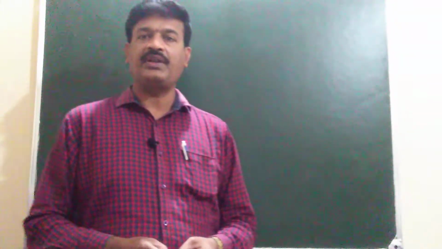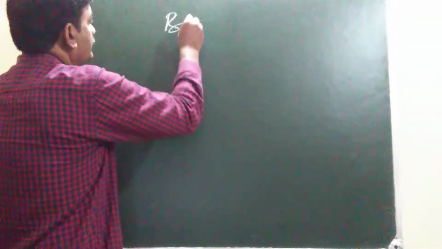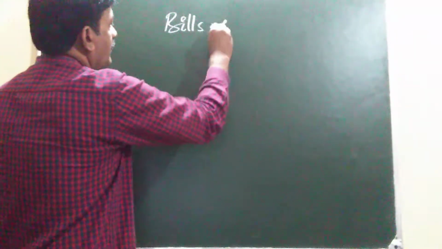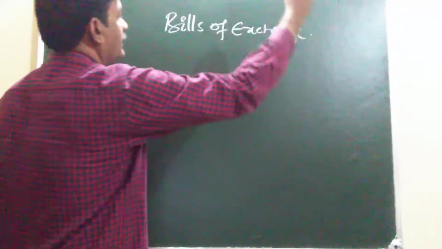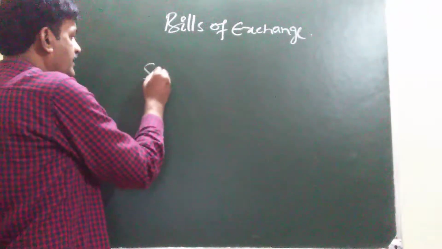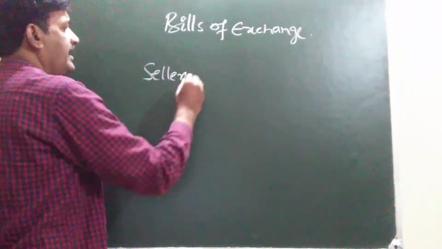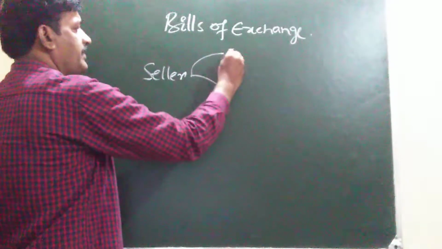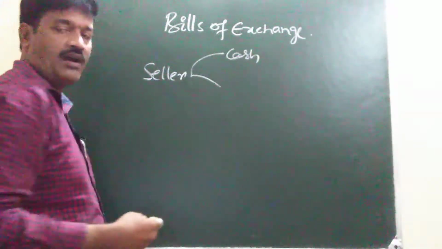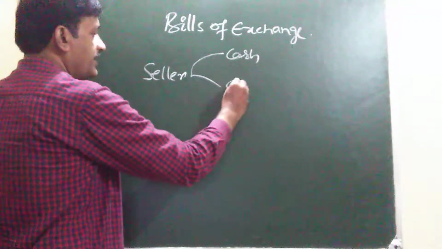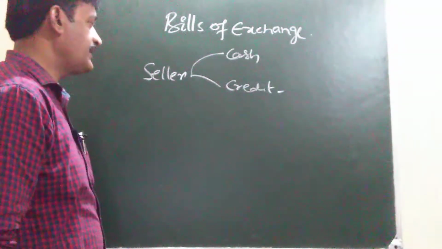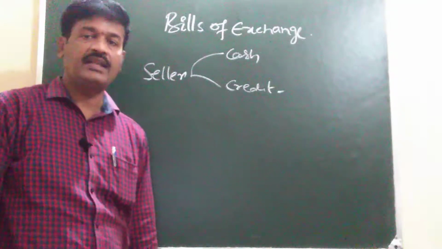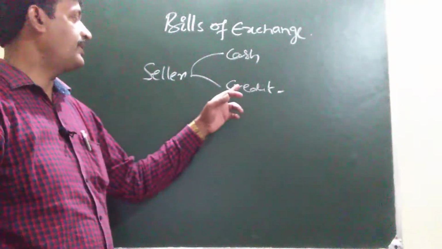I am going to explain today's topic, the bills of exchange. Bills of exchange. Seller selling his goods on the basis of cash, also on the basis of credit. Credit is the lifeblood of business. That is why he is selling his goods on the basis of credit.